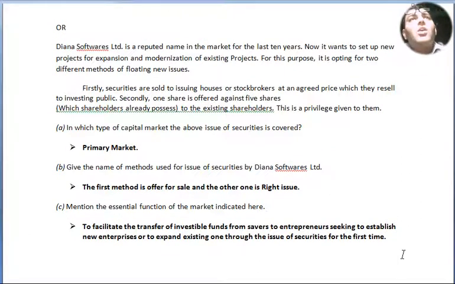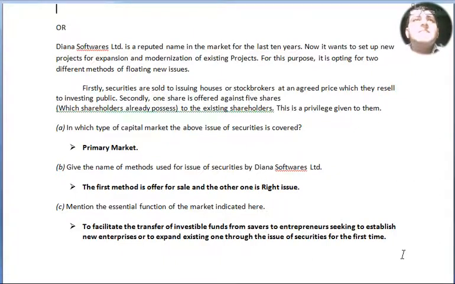Next question. Diana Software Limited is a reputed name in the market for the last 10 years. Now it wants to set up new projects for expansion and modernization of existing projects. For this purpose, it is opting for 2 different methods of floating new issues. Firstly, securities are sold to issuing houses or stockbrokers at an agreed price, which they resell to the investing public. Secondly, 1 share is offered against 5 shares which the shareholder already possesses, to the existing shareholders. This is a privilege given to them.